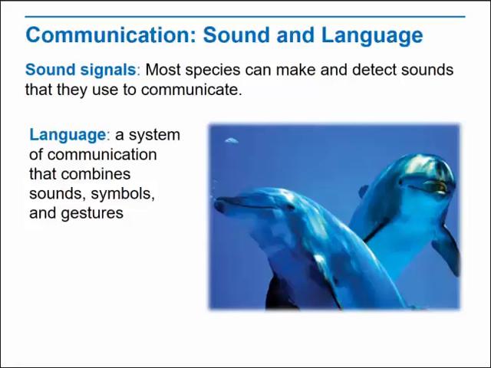Many species, including honeybees, convey complex information using various kinds of signals. However, untrained animals don't seem to use the rules of grammar and syntax we use to define human language. How would you distinguish between sound signals and language? Sound signals are simpler than language, which is a system of communication that combines sounds, symbols, and gestures